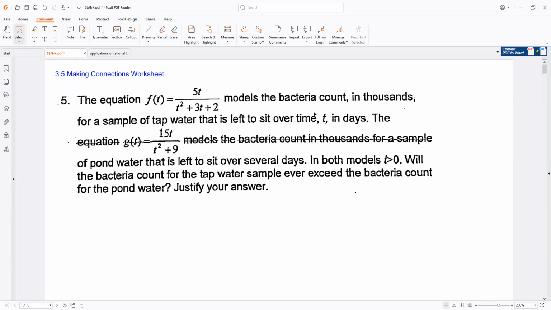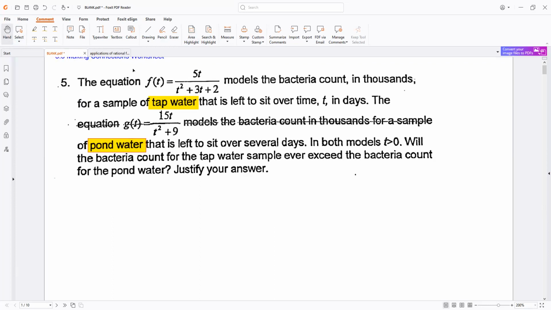The equation F models a bacteria count for tap water if you leave it to sit. So you could imagine the bacteria starts to grow. The equation G models bacteria of pond water that's left to sit. So you could imagine it's going to grow. And for both models we test from t greater than 0, because in science, typically, if you're doing an experiment, we're not going to go back in time. We could extrapolate, but we start from 0 and we start experimenting. Okay. So is the bacteria for tap water ever going to be bigger than the bacteria for pond water? Will it ever exceed? Well, figure it out and justify your answer.